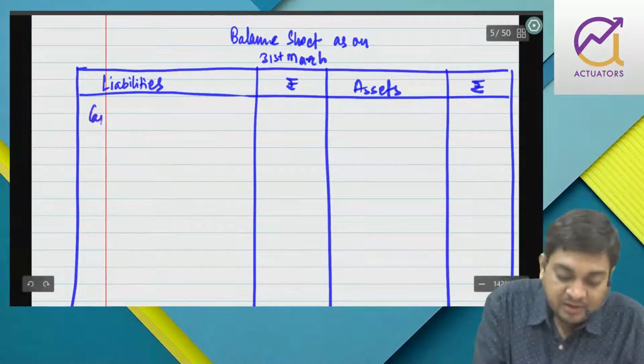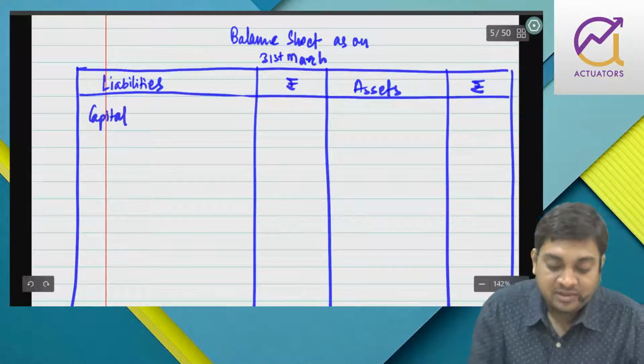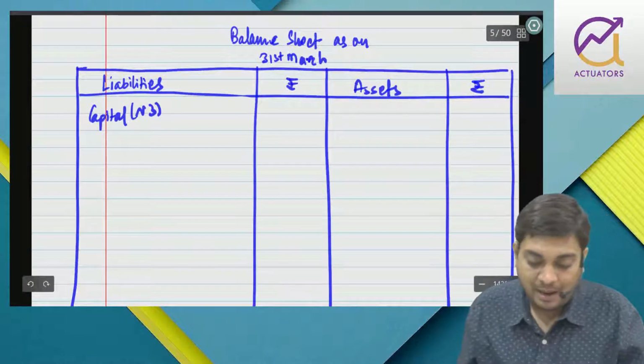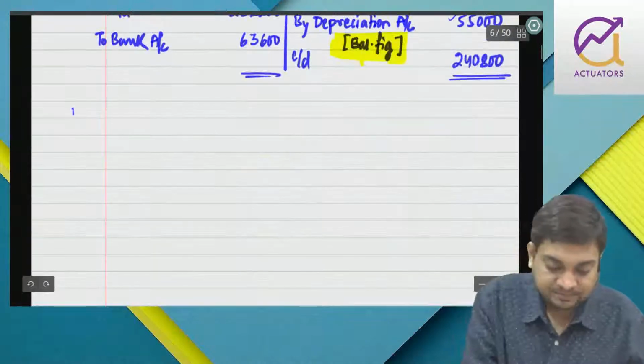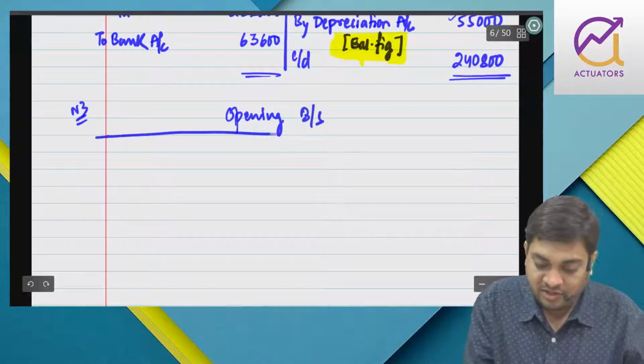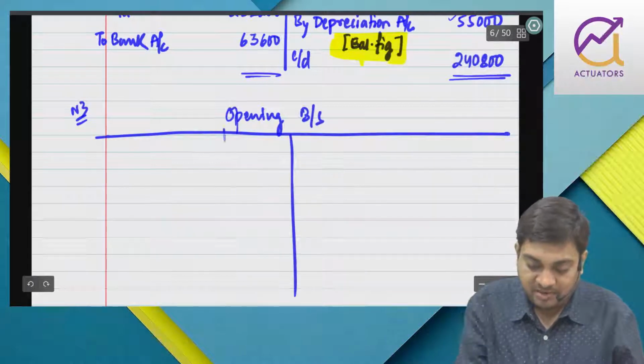Okay. So now we have capital first. So that is note number 3, because opening capital they have not given us. For that we prepare an opening balance sheet, or we also call it a statement of affairs.